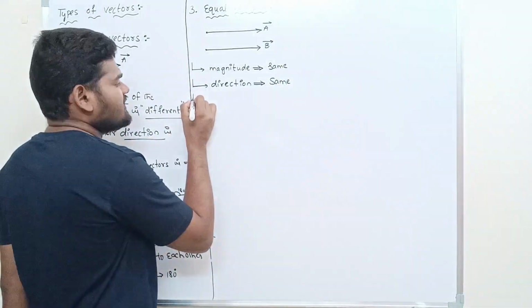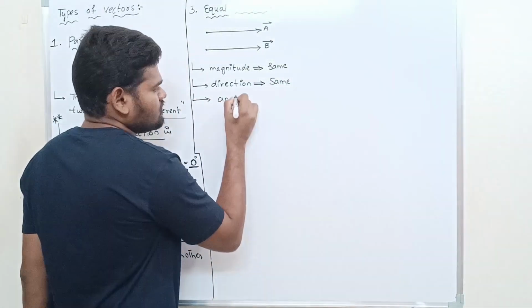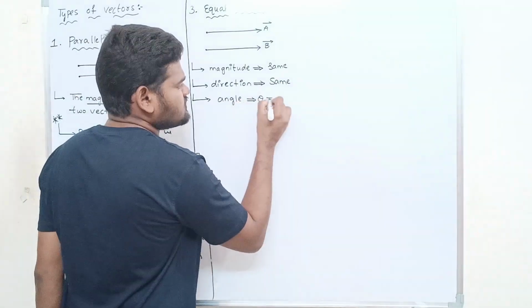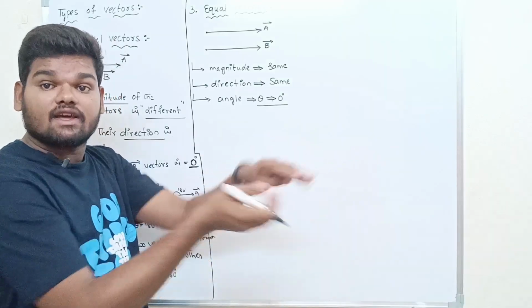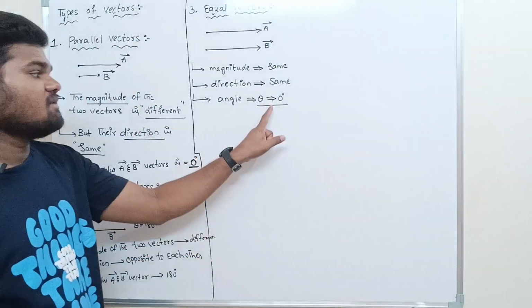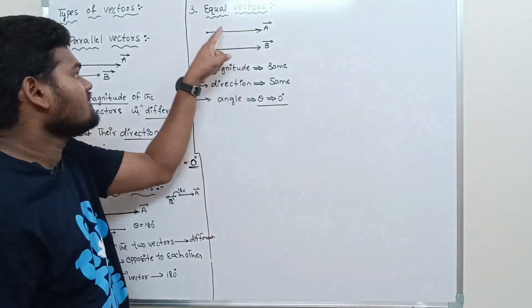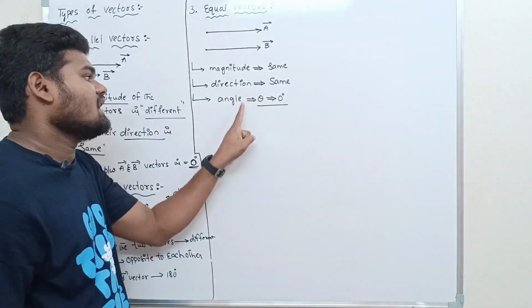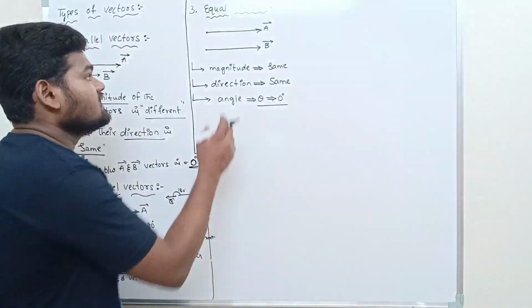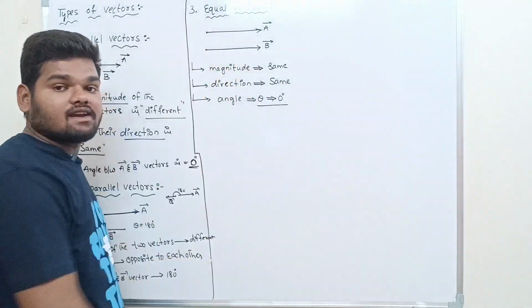Okay. So the angle between them, theta, is equal to how much? 0 degrees, because they both are acting in the same direction. So the angle between them is 0 degrees. Have a look. The magnitude of the two vectors is same, the direction of the two vectors is same, and the angle between them is 0 degrees. Then this type of vectors are called what?